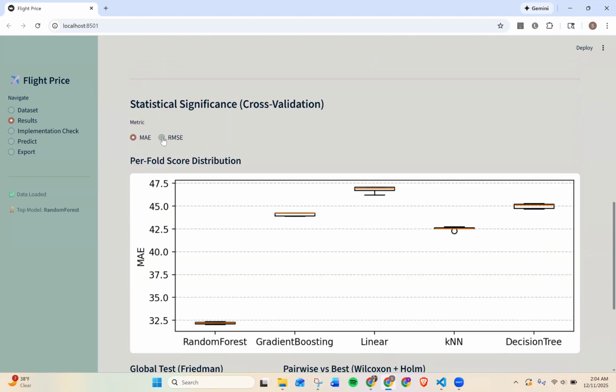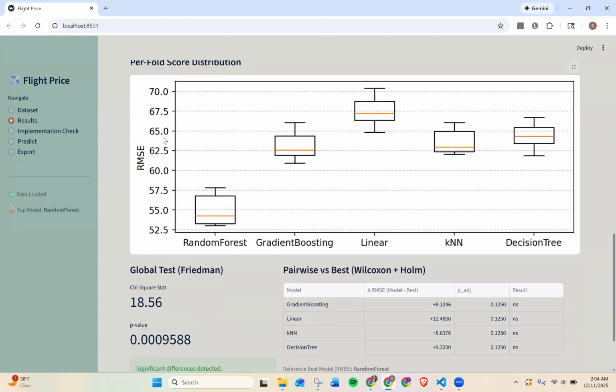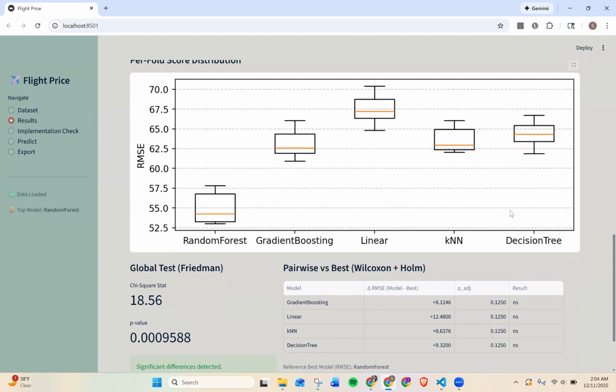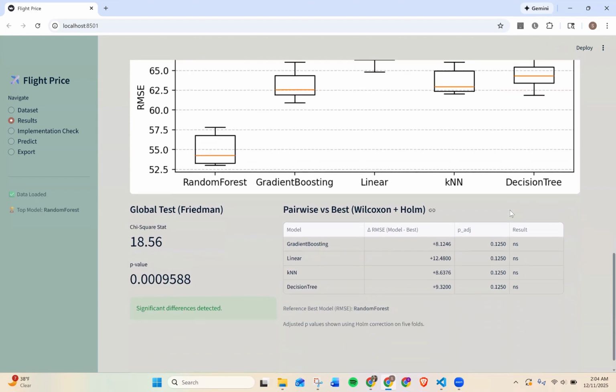Now we toggle the cross-validation significance to RMSE. Here we can see a very similar picture where random forest has the lowest median RMSE in the box plots. Gradient boosting is second and the others are higher. Here again, coming below, the Friedman test shows a small p-value, so there are overall differences in RMSE.